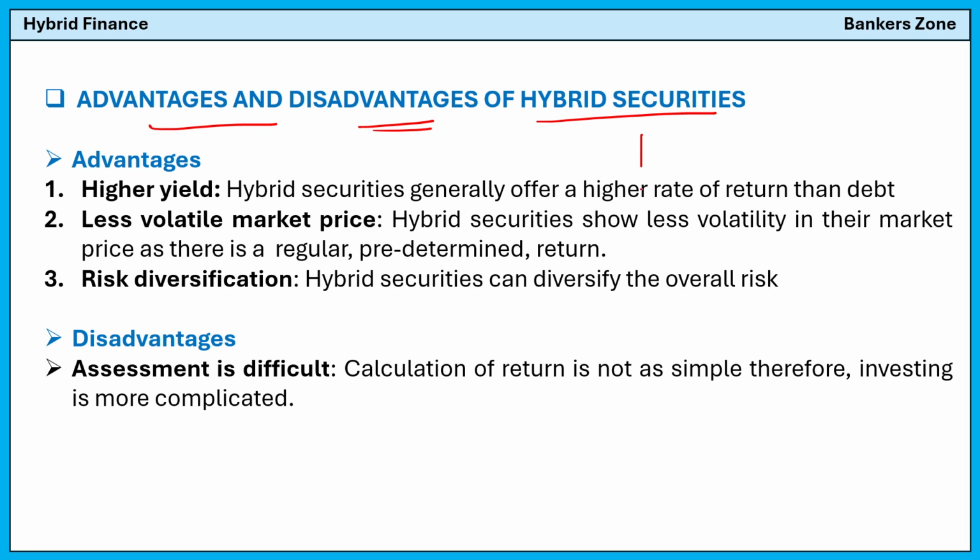So what is hybrid security? First, see, it has the combination of both debt and equity. So the characteristics shown by the hybrid security are of both debt and equity.